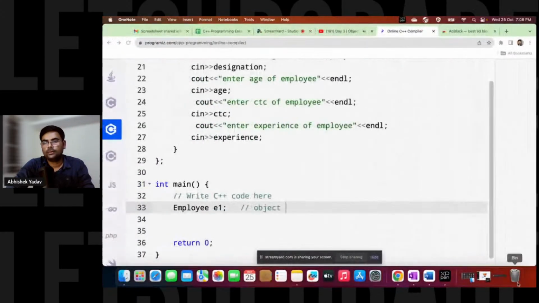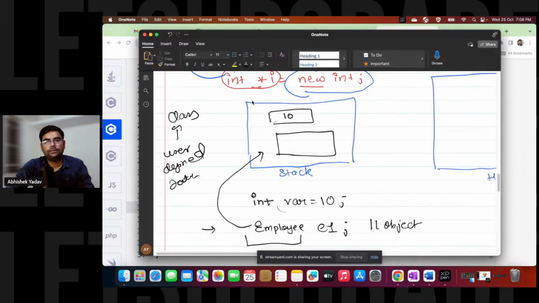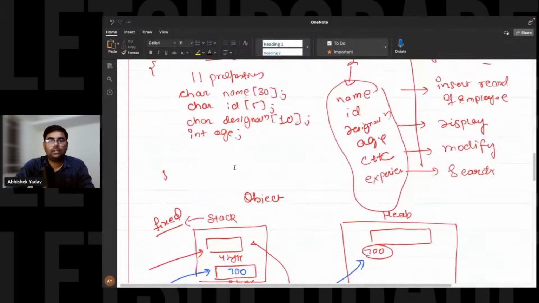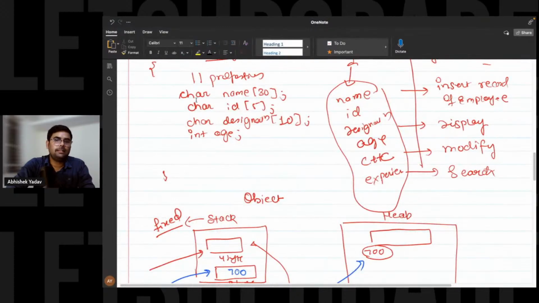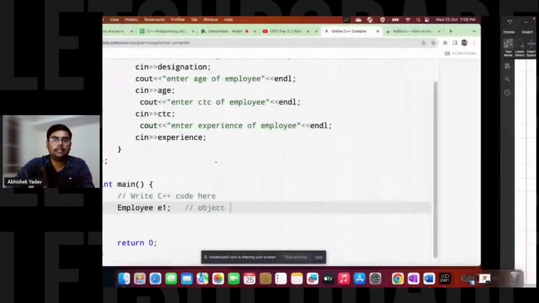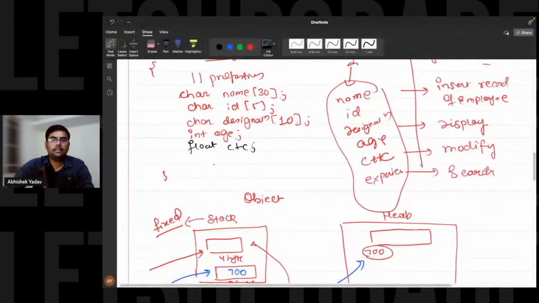You can see here we have defined 4 data members, and we have this float CTC, and one more data member, experience. Let's assume the size is 10 again.